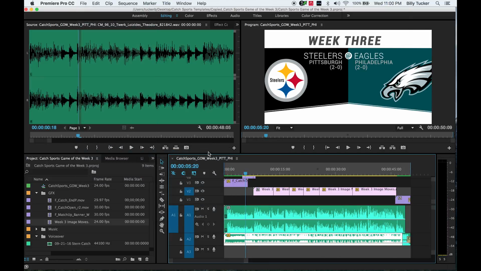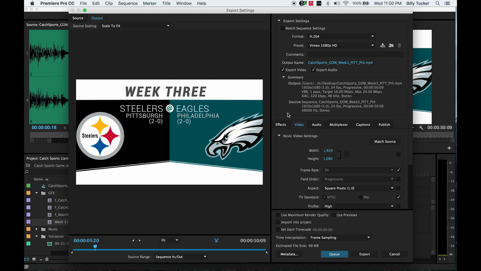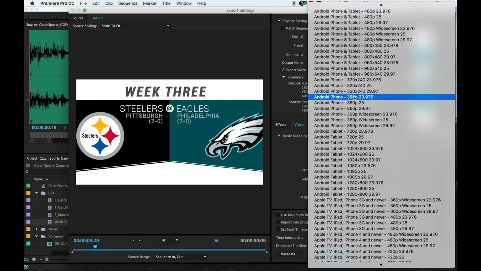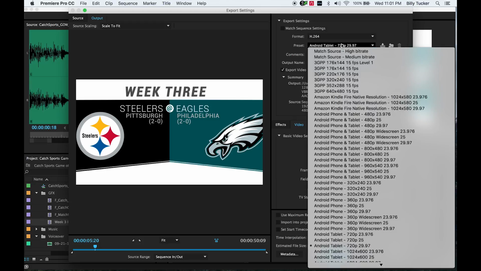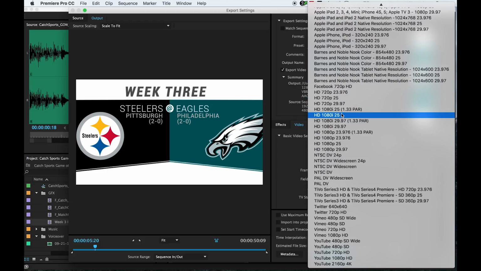I would take this, export media. For kind of a client-size version, I would dumb this down to maybe an Android tablet, like a 1080 by 800, or maybe even just like let's go down like a 720 by 297. Estimated file size, 12 megabytes. It's still gonna look good. It's a great client size.